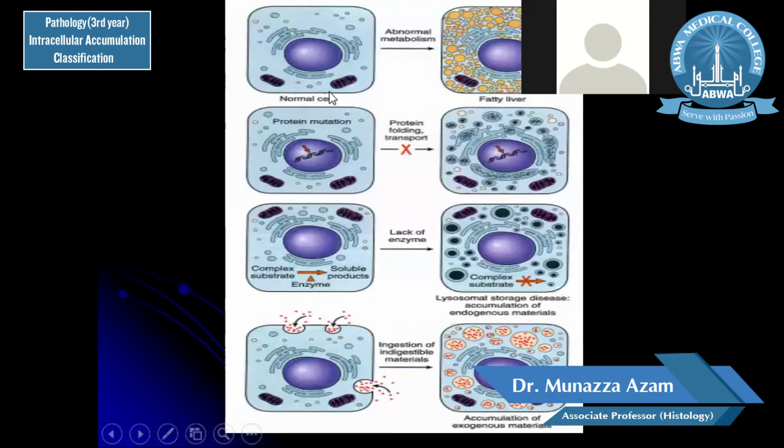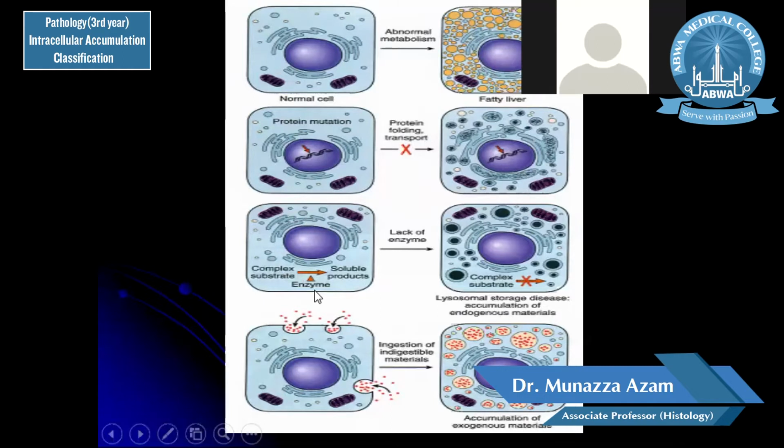So for example, in a normal cell, if there is abnormal metabolism of, for example, fat, then it can lead to a fatty change or fatty liver. If the protein elimination or protein repair mechanism becomes abnormal because of some abnormality in the chaperones, then protein folding and transport are disturbed, and it leads to accumulation of misfolded proteins inside the cell, and this can cause endoplasmic reticulum stress.